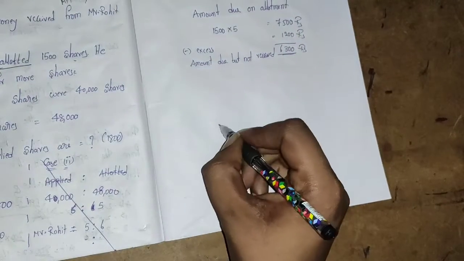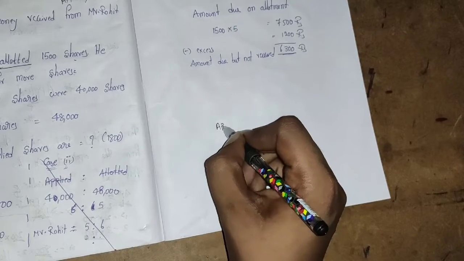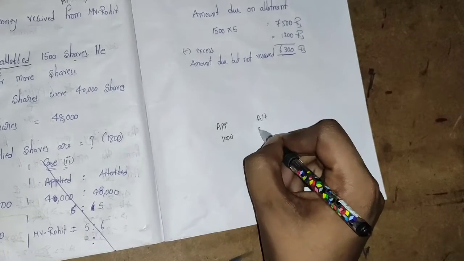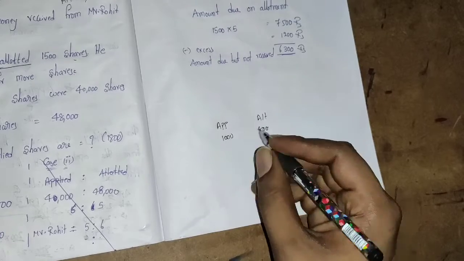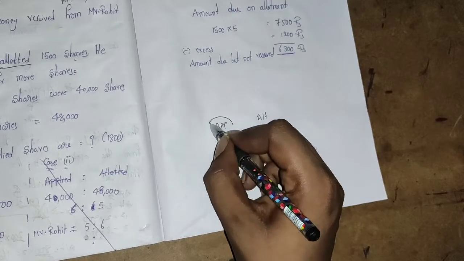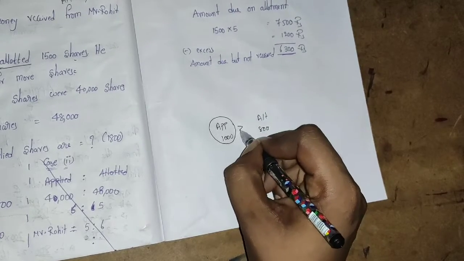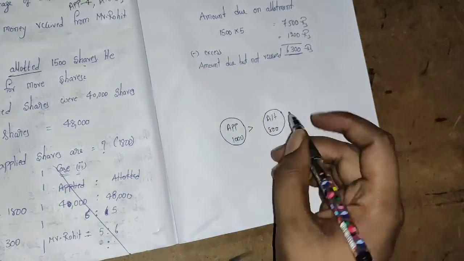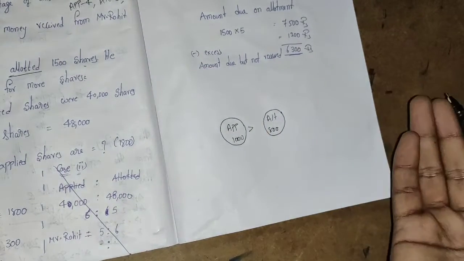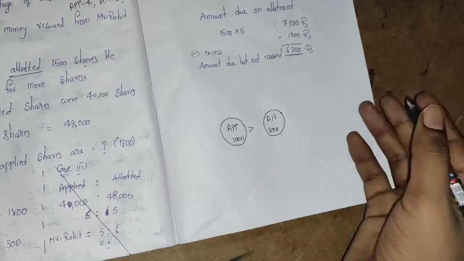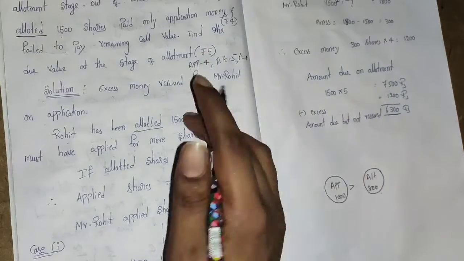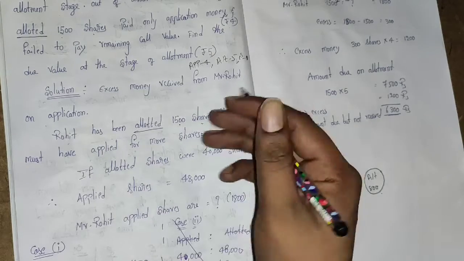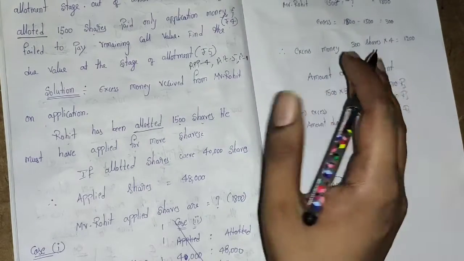In the previous example, I told that applied 1,000 means allotted 800. That means the applied shares will be more than the allotted shares. Yes or no? And next, I hope everyone understood. That means if you apply for more, it will be allotted very less. That means at this point of time, Rohit has been allotted 1,500 shares, so how many shares he has applied for, we have to find out.